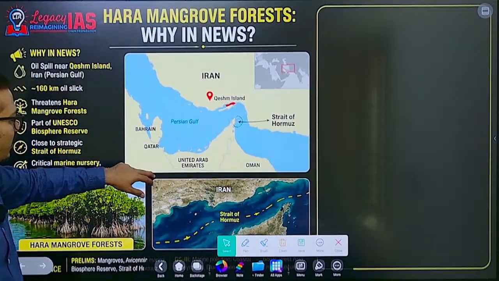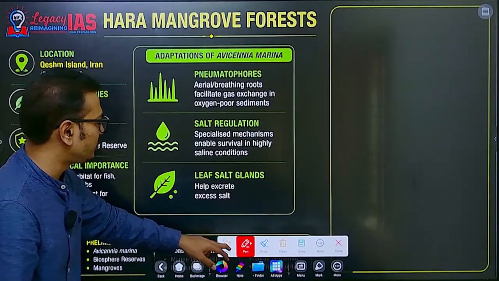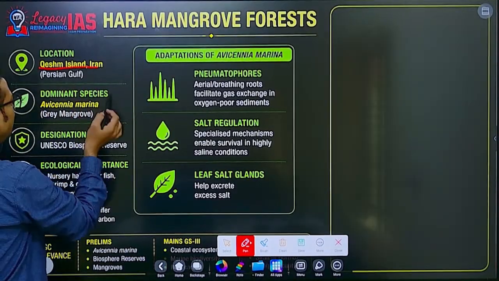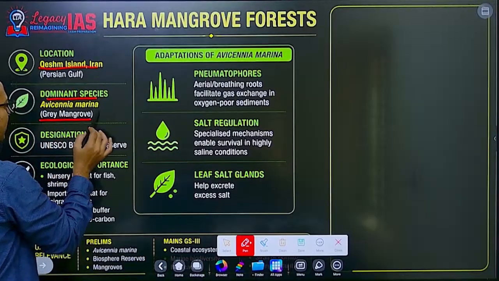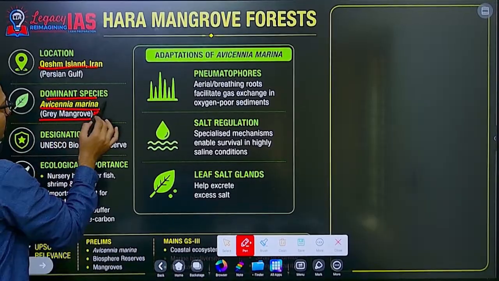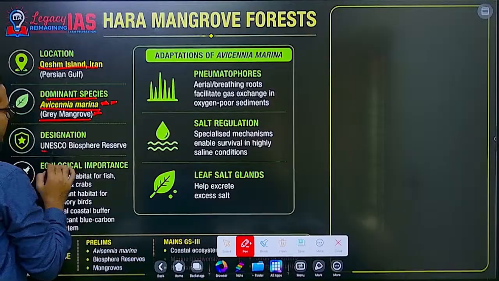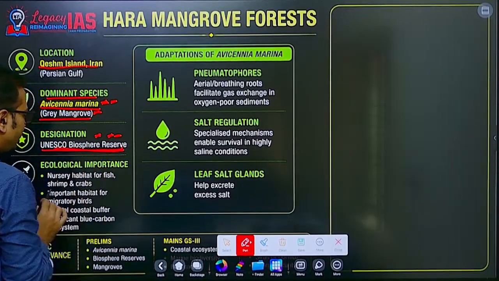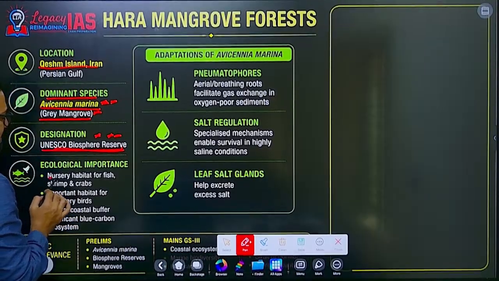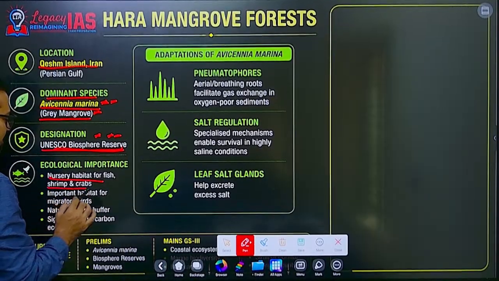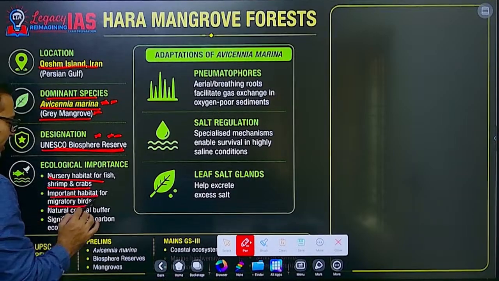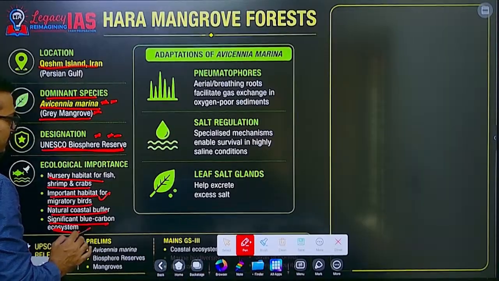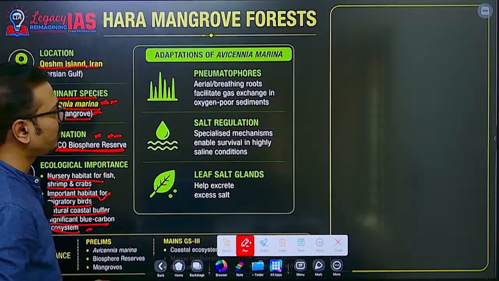Now let's talk about the mangrove forest of that particular area. Location: Qeshm Island, dominant species is grey mangrove. You need not remember the species name. Designation: UNESCO Biosphere Reserve, not World Heritage Site, sorry. Ecological importance: it is a nursery habitat for fish, shrimp, crabs, an important habitat for migratory birds also, a coastal buffer, and a significant blue carbon ecosystem.